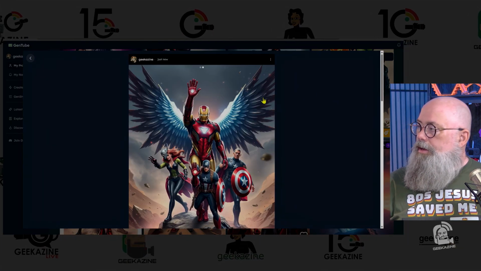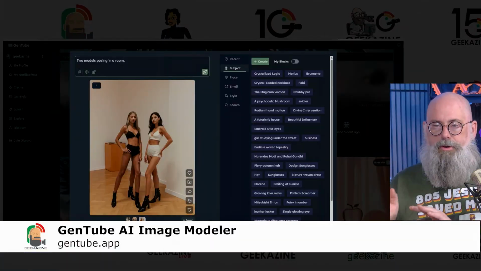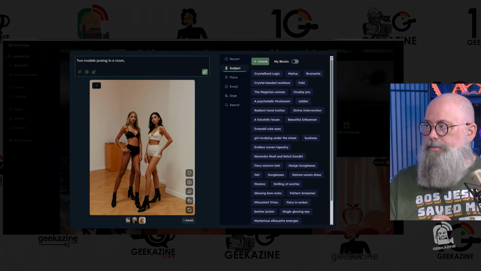So as you can see, you can create a few different things from there, whether it's something unique or something that you want to just have some fun with. That's what I really like about GenTube, is not only is it working in real time, you're getting images almost instantaneous, depending on your internet connection and how many people are on the network, but it's also keeping track of what you've done. One more thing I want to show you, that's those keyword stoppers here.